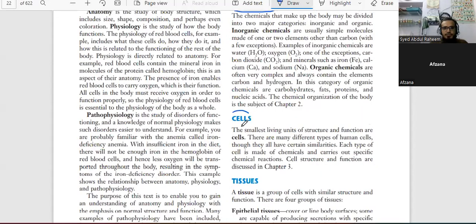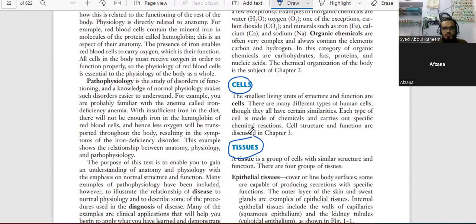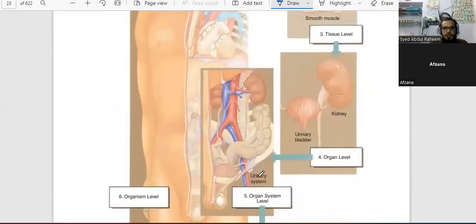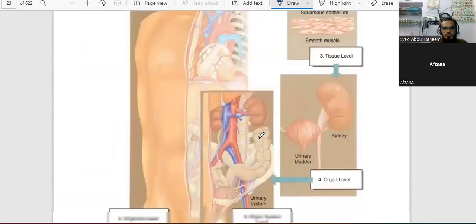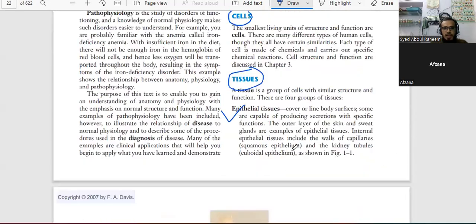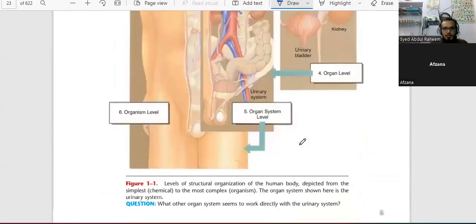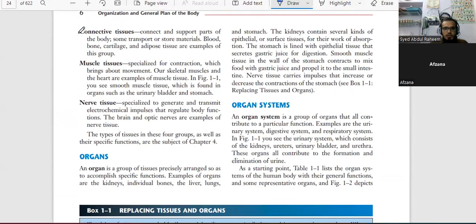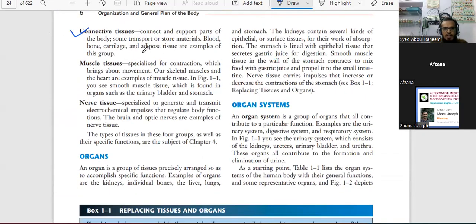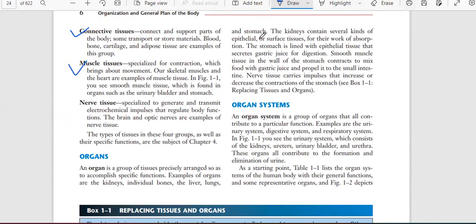Cells we have, and we have tissues. In tissues we have epithelial tissue, and epithelial is lining and covering of organs. And connective tissue we have bone, cartilage. And we have muscle tissue. And we have nerve tissue.